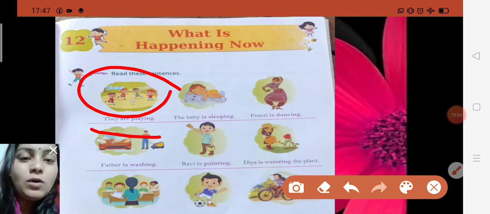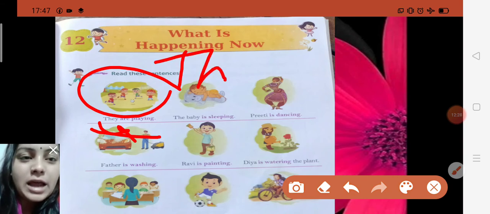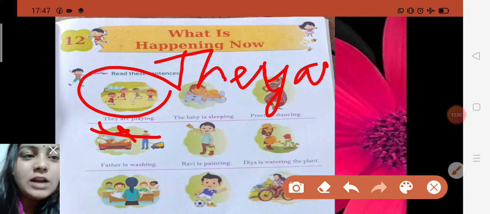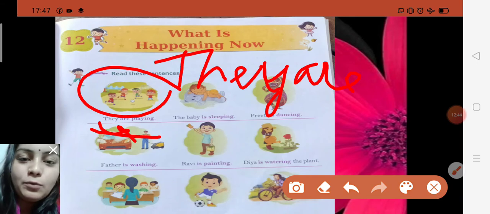With they, you already know children, we add are whenever work is happening right now. With a singular noun or singular pronoun you use is, and with a plural pronoun you should use are. So they is plural, it means here is more than one child. So they are playing.